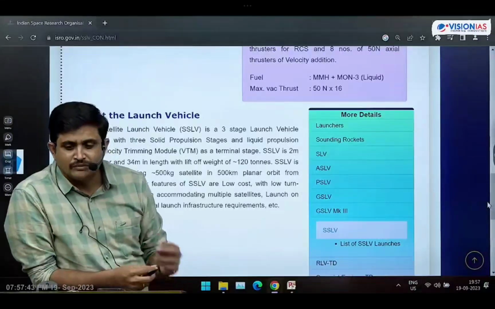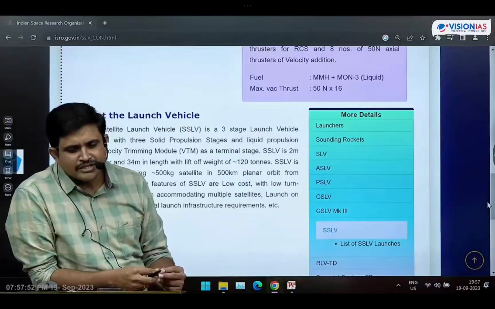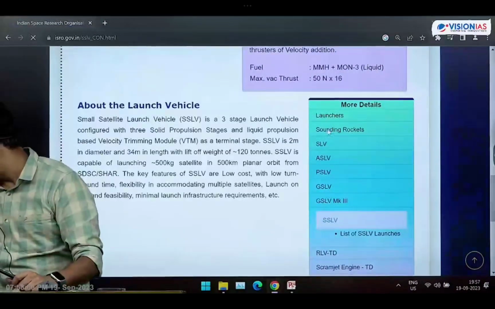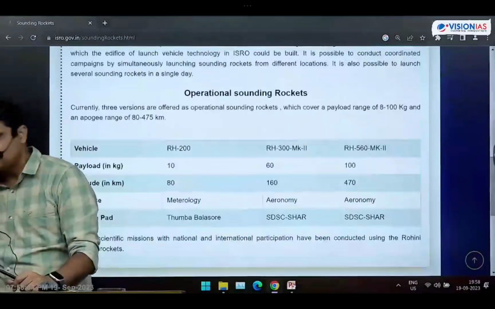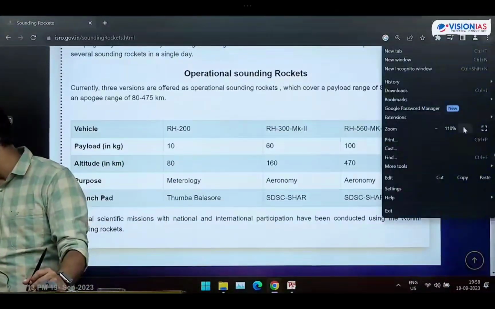Now one more thing is there. Take heading: Sounding rockets or Rohini rockets. So we will complete these operational rockets today, and tomorrow we go for future rockets as well as historical rockets. Sounding rockets are Rohini rockets.